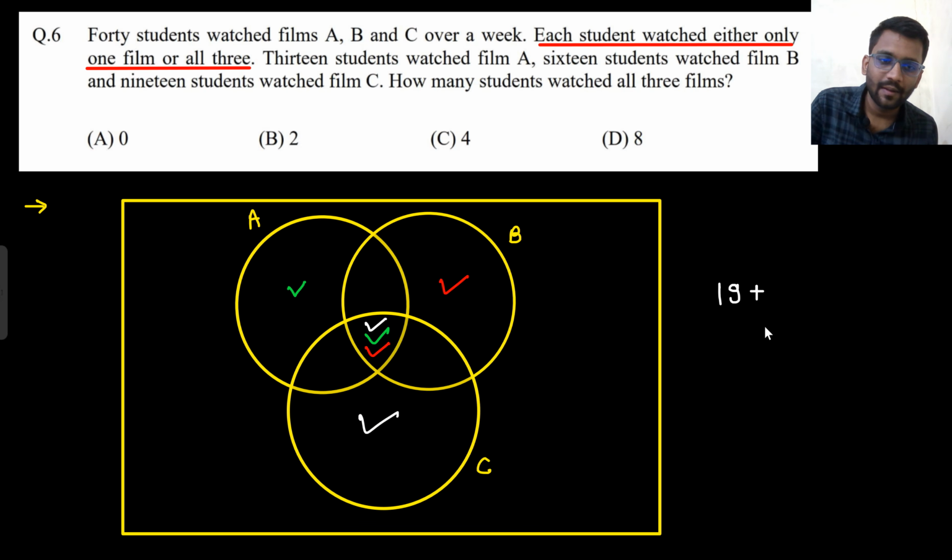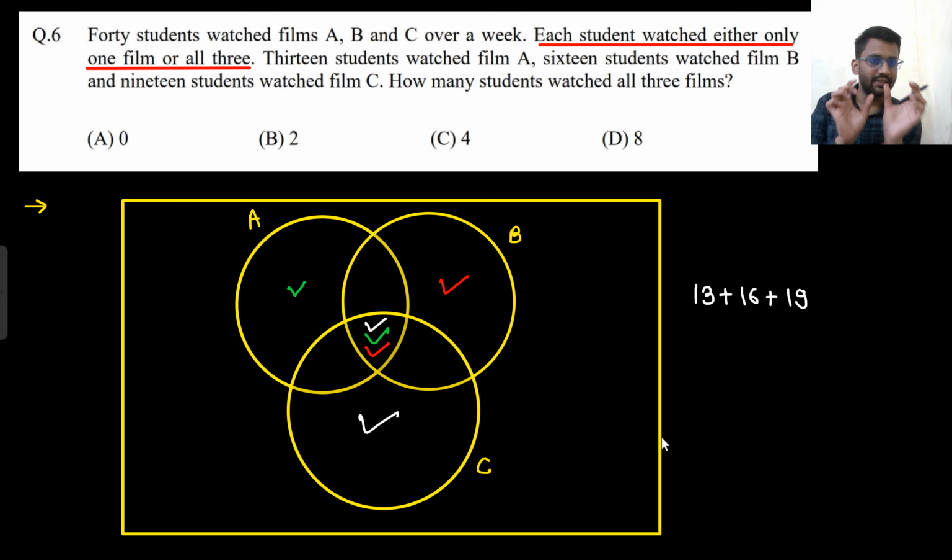I am writing 13 plus 16 plus 19. If I am writing this value, what would it be? 13 plus 16 plus 19 would be 48. So in 48, what is coming?